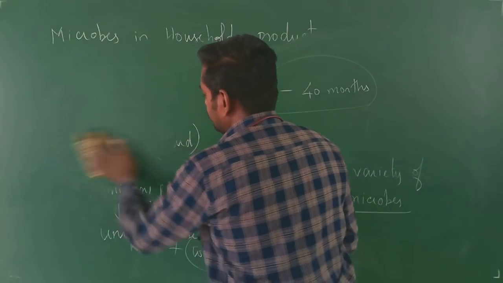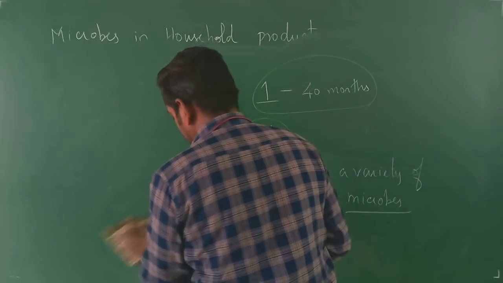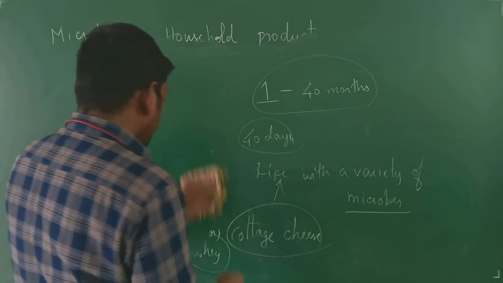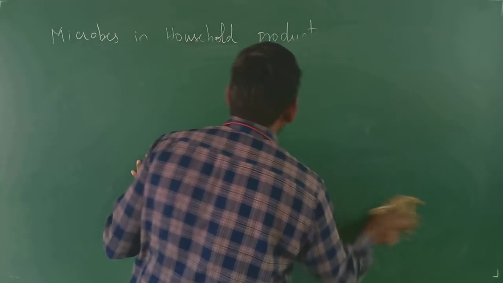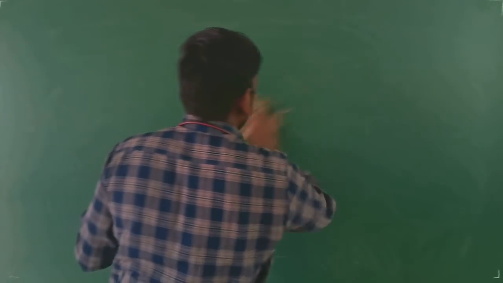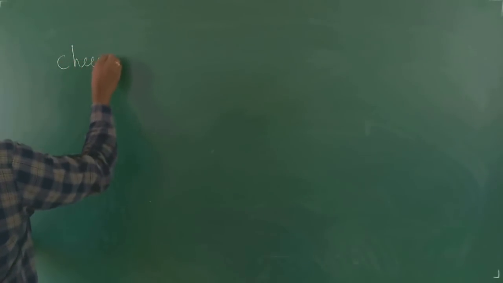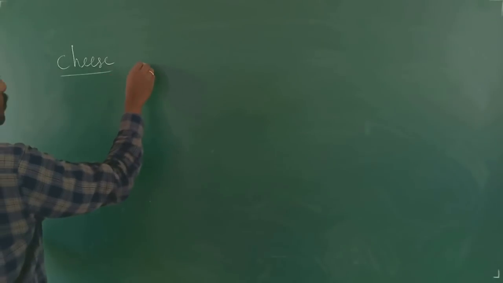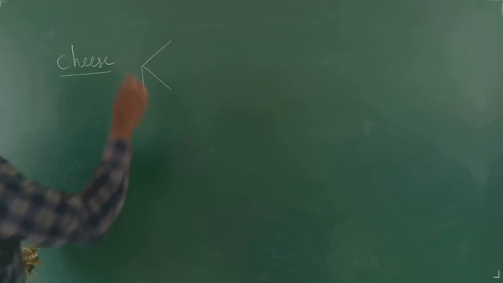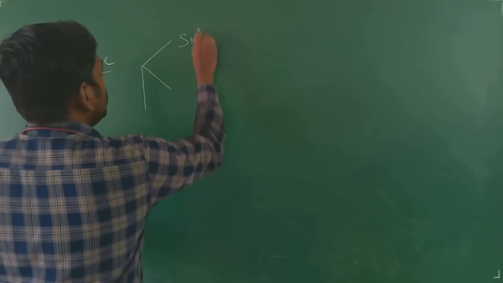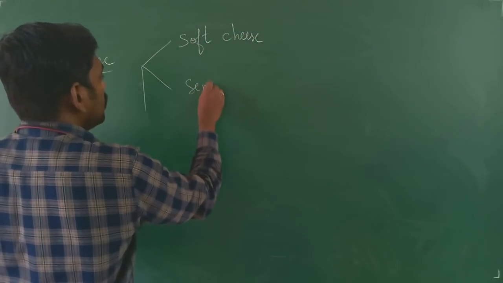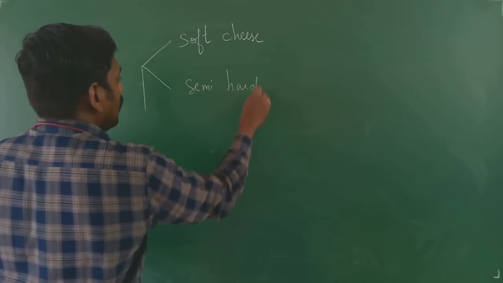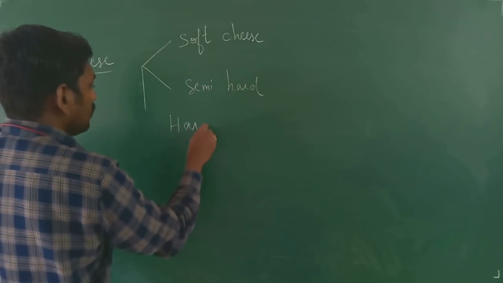So the cheese is mainly of three types, right? Based on the nature of the water content they have, right? So we will see about cheese in detail, right? So you will be having the cheese, especially, as I have told, you will be having three types, right? Soft cheese, semi hard cheese, and the hard cheese, right?